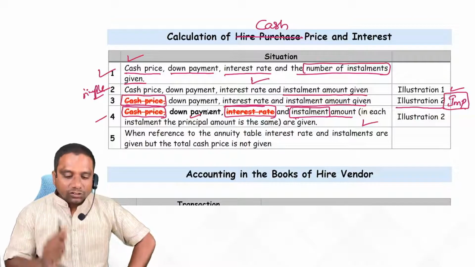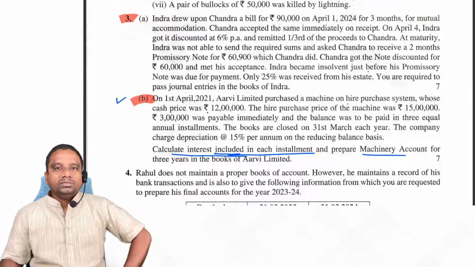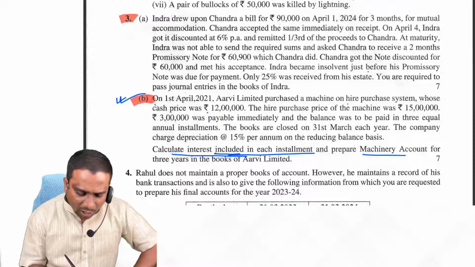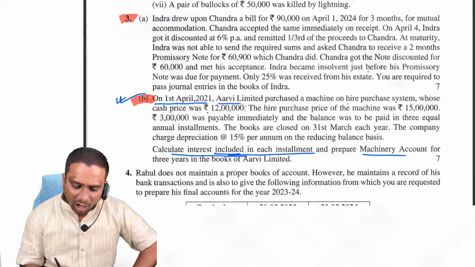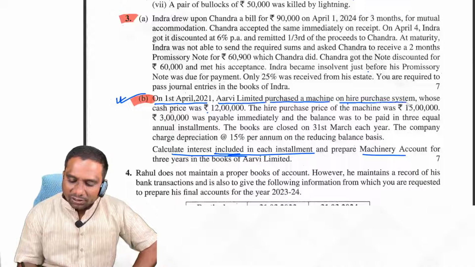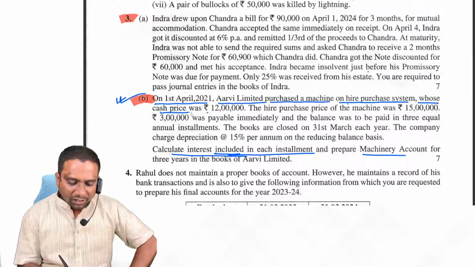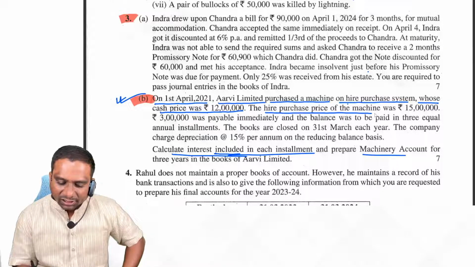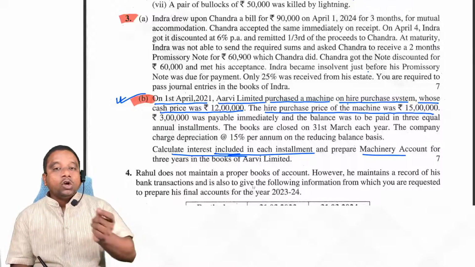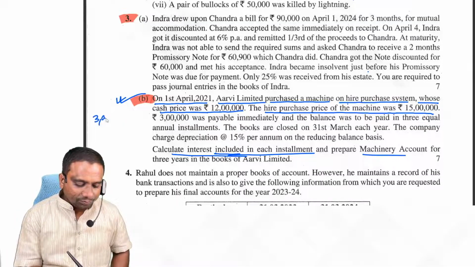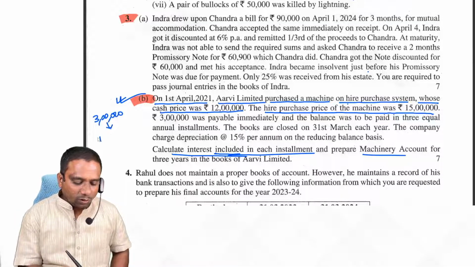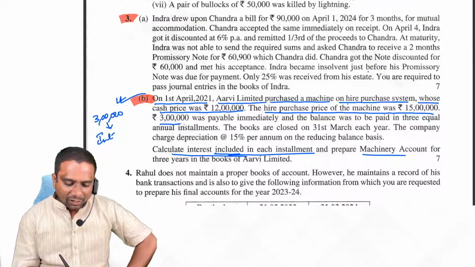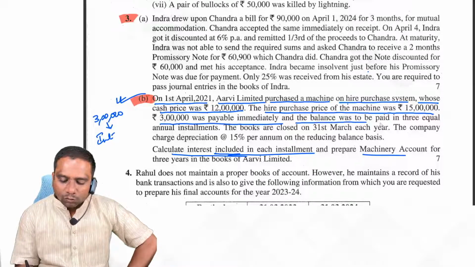Clear? So based on this concept, we got a problem in December 2024. Look at 3B. On 1st April 2021, RV Limited purchased a machine on hire purchase system whose cash price is 12 lakhs. Generally, cash price is how much? 12 lakhs. The hire purchase price of the machine is 15 lakh. What is the difference here? 3 lakhs. This 3 lakhs is nothing but interest. 3 lakh was payable immediately and the balance was to be paid.